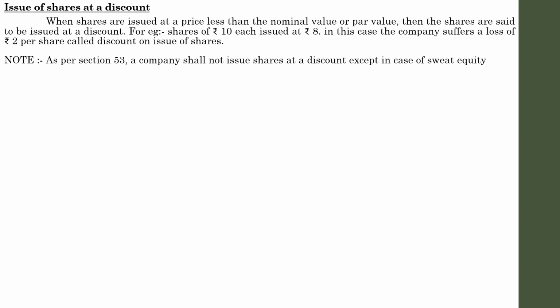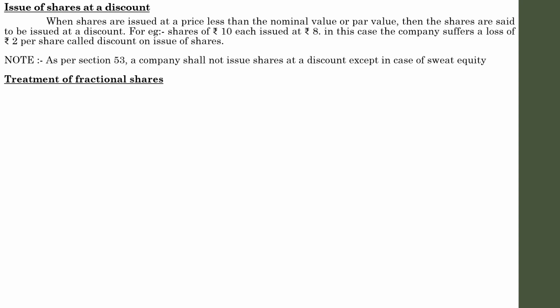But there is an exemption: the company can issue sweat equity shares. We have learned about the concept of sweat equity shares. In that case, discount can be provided. Actually, the concept of sweat equity is providing shares at a lower value to the inner people. Inner people means employees, directors, and the like. So except for sweat equity shares, no company can issue shares at a discount. So these are three cases in which a company raises its capital. Let us continue with other theoretical aspects of issue of shares.